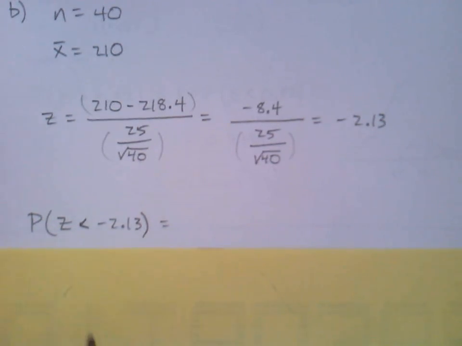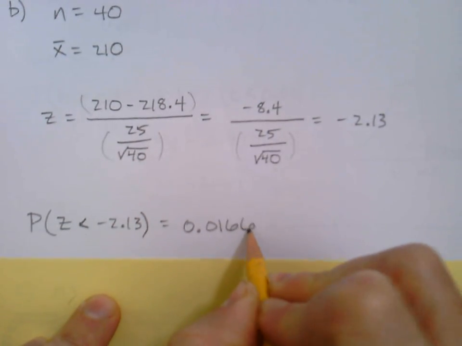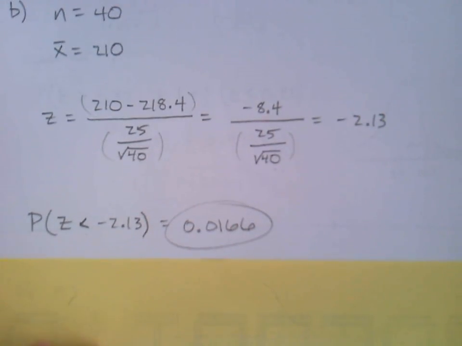And we'll look that up. It's still a less than, so I just went ahead and put that in. Although I don't know the final answer. Let's see. I'm not going to bring my table up on the camera. I'm just going to do it right here. And work along with me, please. Negative 2.13. Did you get 0.0166 as the answer?